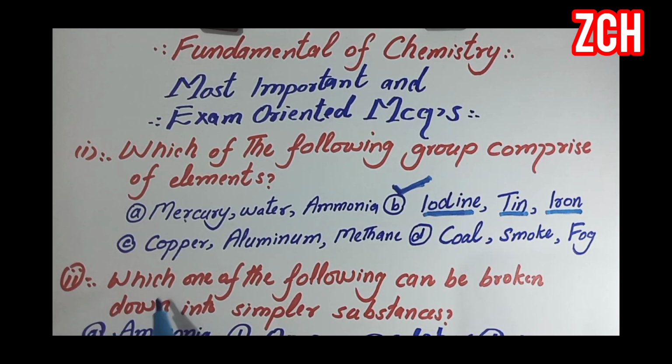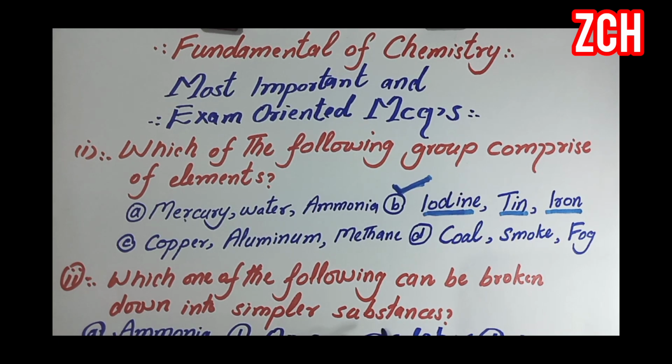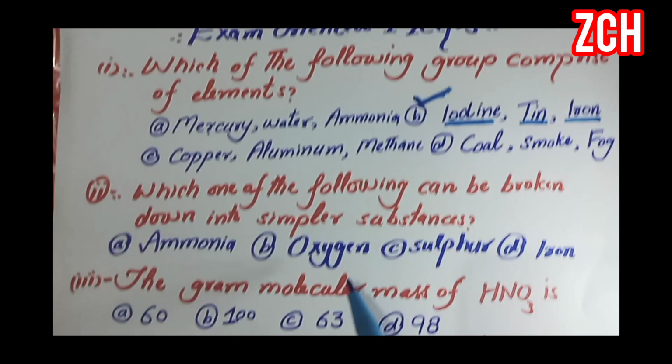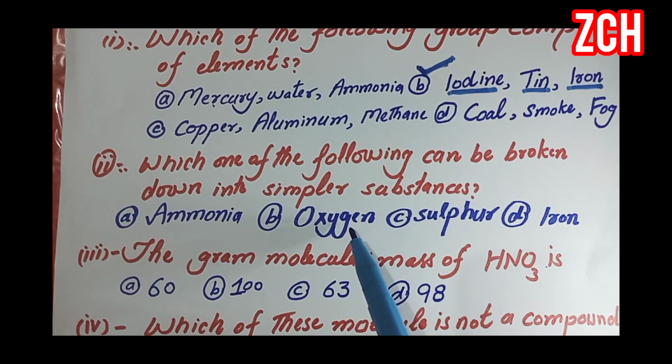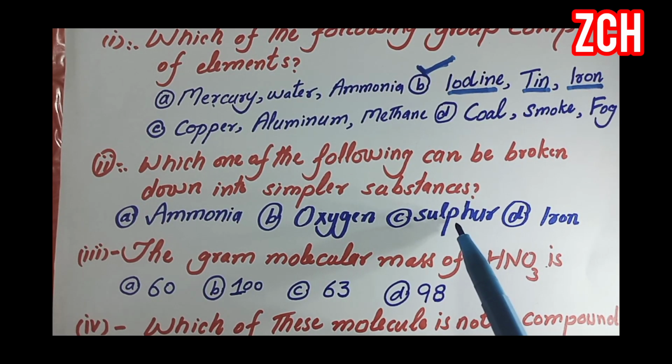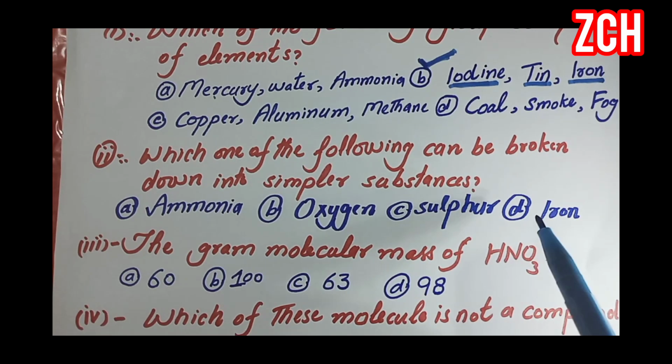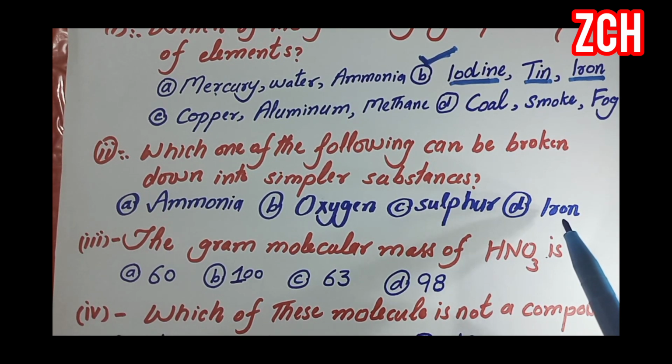Next question: which one of the following can be broken down into simpler substances? Option A is ammonia, option B is oxygen, option C is sulfur and option D is iron.